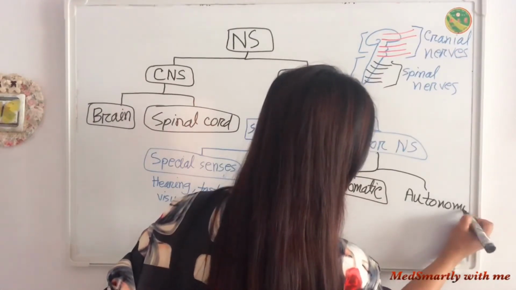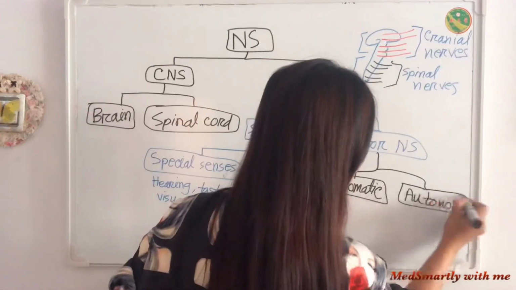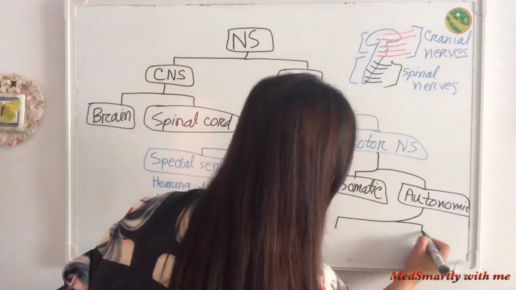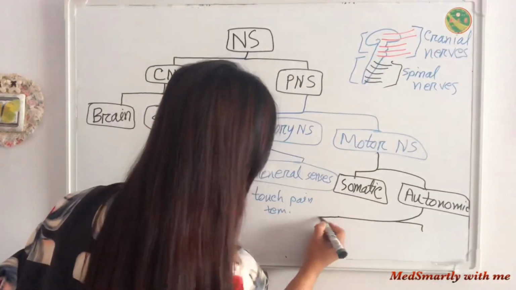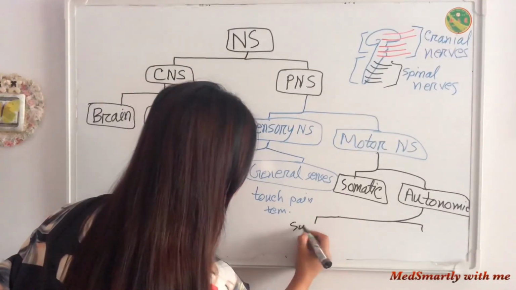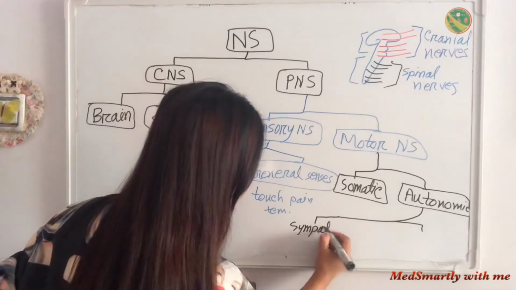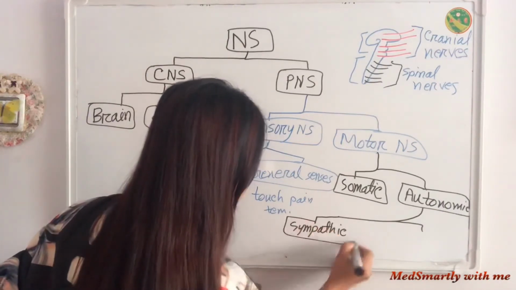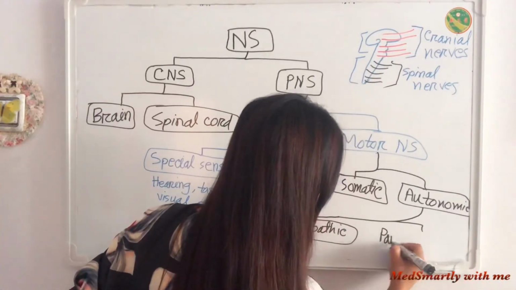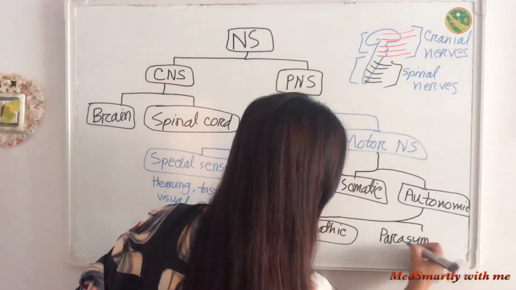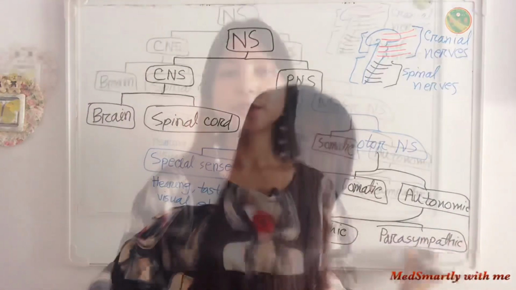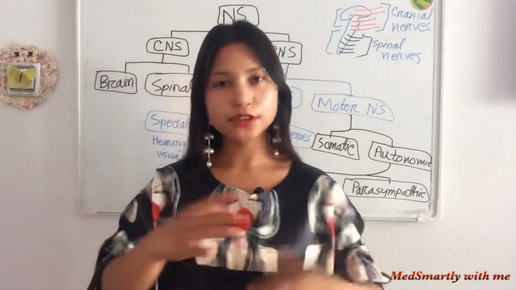autonomic nervous system. The autonomic nervous system is further divided into two groups. Some activate when we are under stress or fear, these are the sympathetic nervous system, and some activate when we are relaxed, then we don't need sympathy, these are the parasympathetic nervous system. So this is all about the divisions of our nervous system.